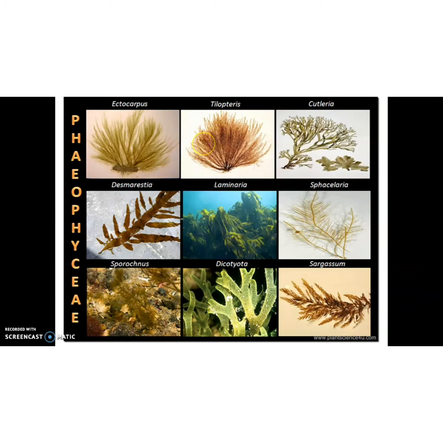Then there are a lot of examples. The major examples are Ectocarpus. This is Ectocarpus. Then Sargassum. This is Sargassum. Then Dictyota. This is Dictyota. Then Laminaria. This is Laminaria. So a lot of examples are there. Some of the diagrams are given in our textbook. Okay, children.